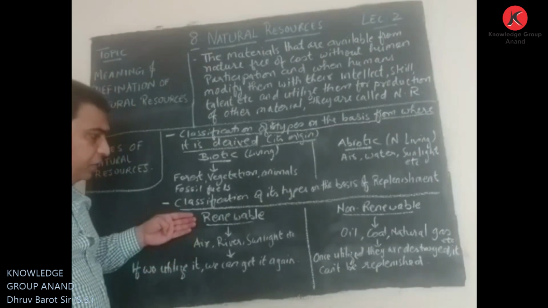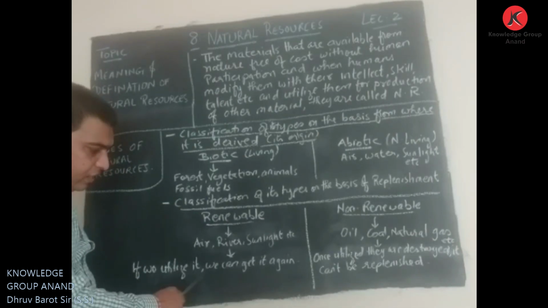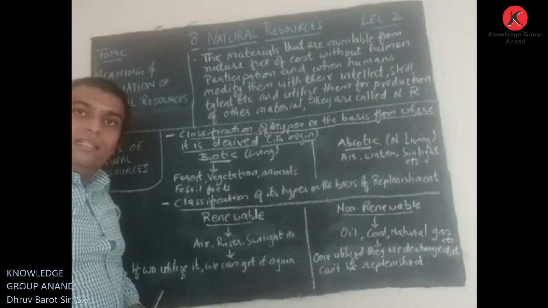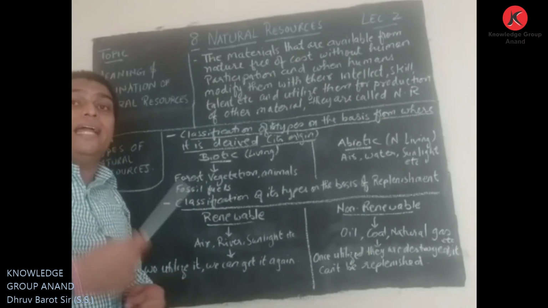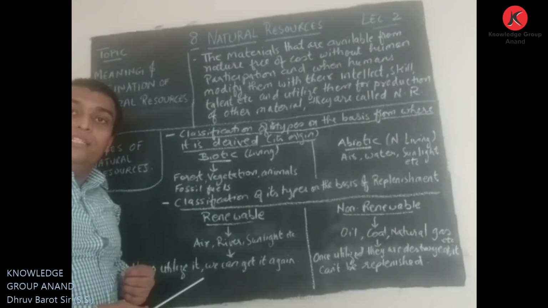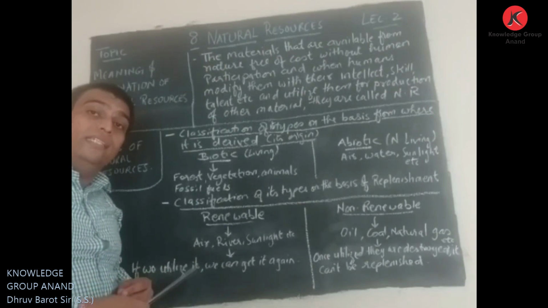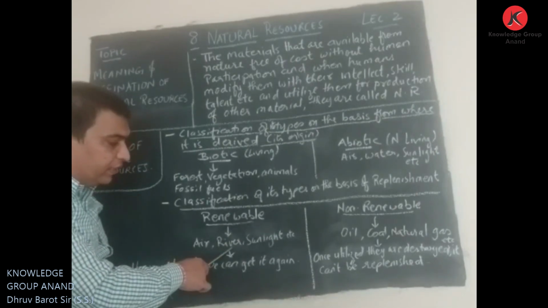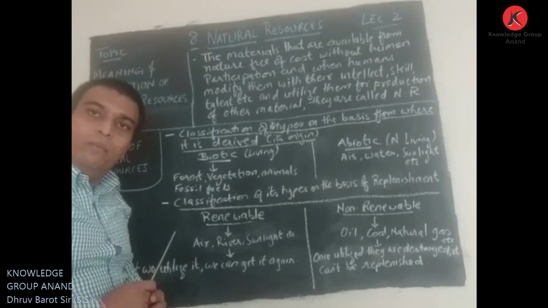Renewable resources are obtained again once they are utilized or used. Examples are air, rivers, sunlight, etc.